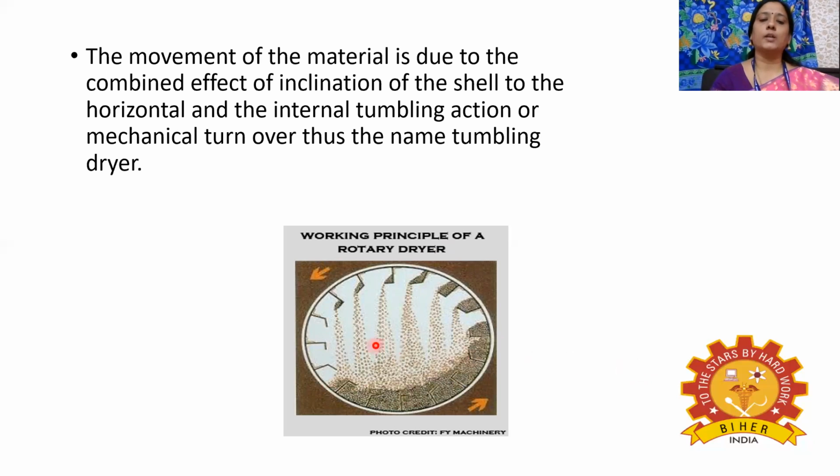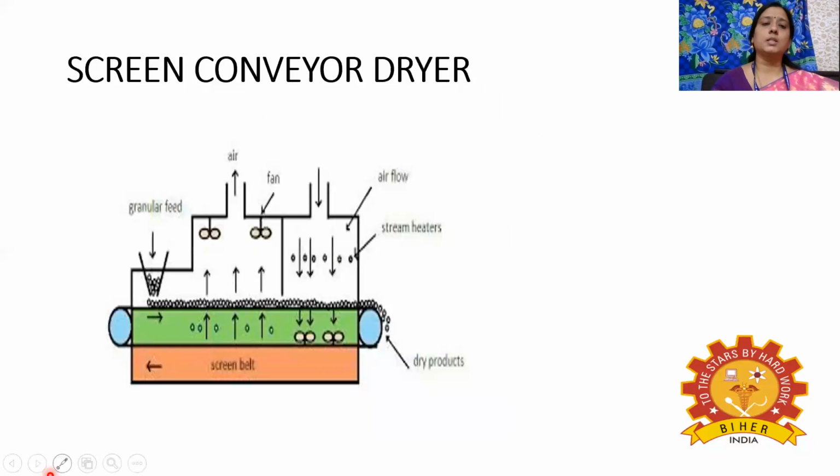And once the hot gas passes through this cylindrical shell, all the solid particles will have contact with the hot gas. That is the main use of these flights. Once the solid particles receive the heat energy, the moisture will be removed and it will become the dried product, so that we can achieve our drying operation. So this is the operation of the rotary dryer.